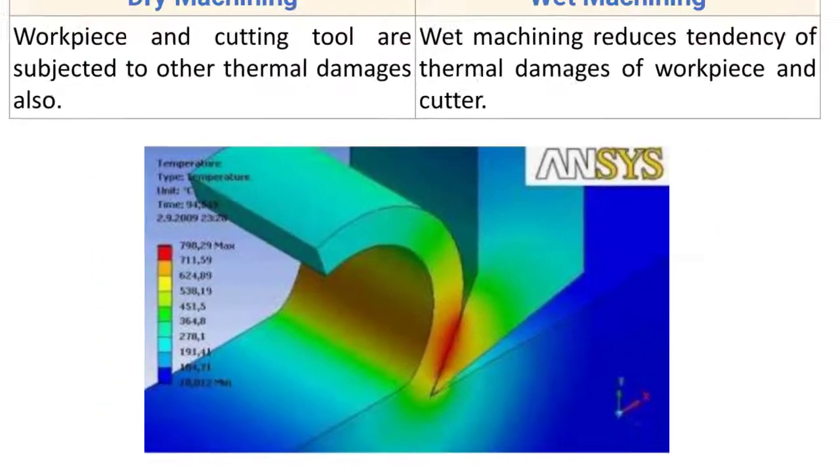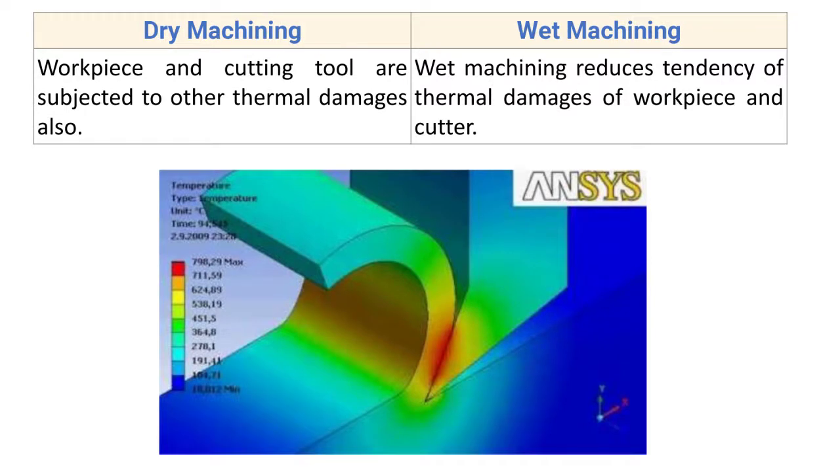Whereas wet machining reduces the tendency of thermal damages of the workpiece and the cutter. In wet machining, the temperature is less, and due to less temperature and less heat, the workpiece and your cutting tool are not subjected to thermal damages, or the tendency of thermal damages is reduced.